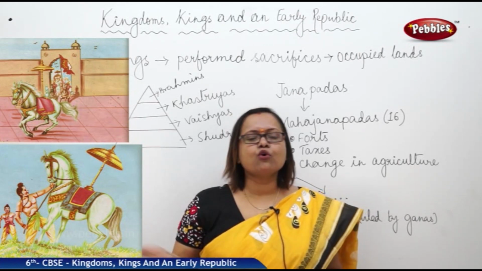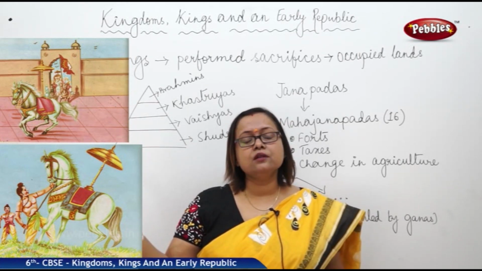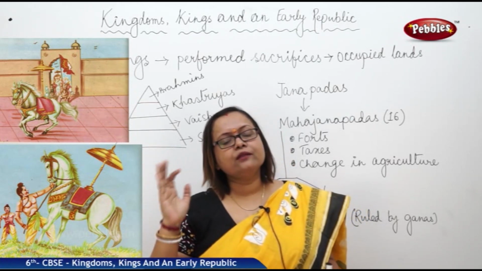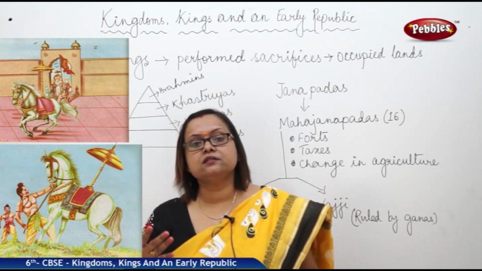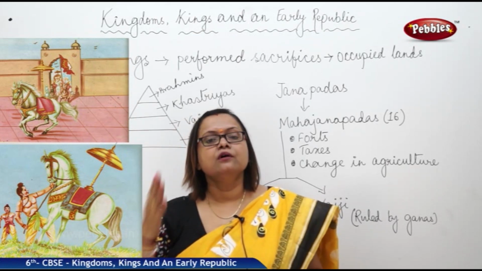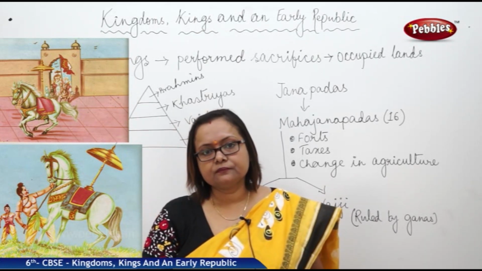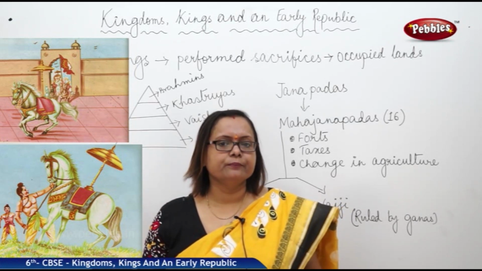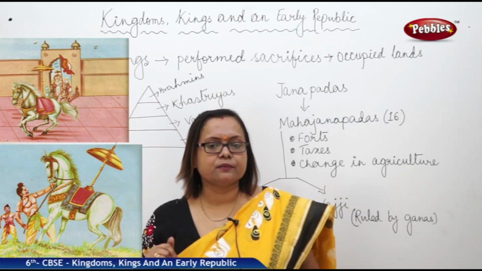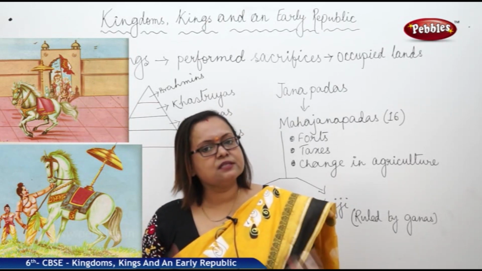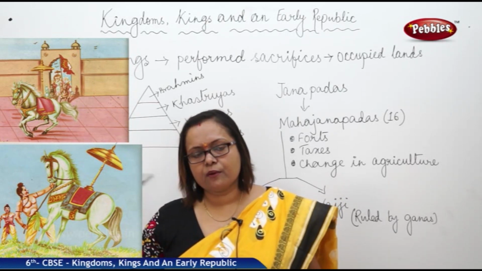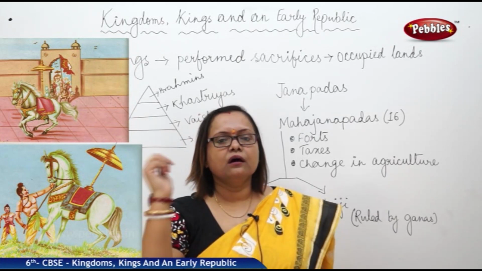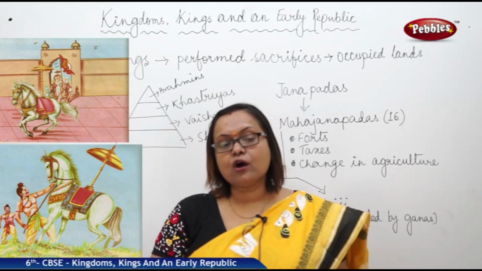Now the horse roams from one state to another. Whatever land the horse goes to will be considered a part of the king's territory. Now we need to think about why the king of the other state would accept that, because this is his land, right? When another king's horse enters his land and starts occupying it, it may not be acceptable to him.